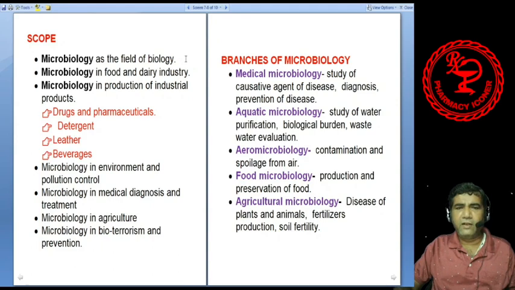That's another field, so different types of bacteria, virus, they are studied, they are classified, they are characterized, they are cultivated. So those things are the biology part. That is, microbiology is a field of biology. Like plant biology, like animal biology, we can study microbiology. So now this microbiology is totally different from plant and animal biology, because the microbes are not visible.